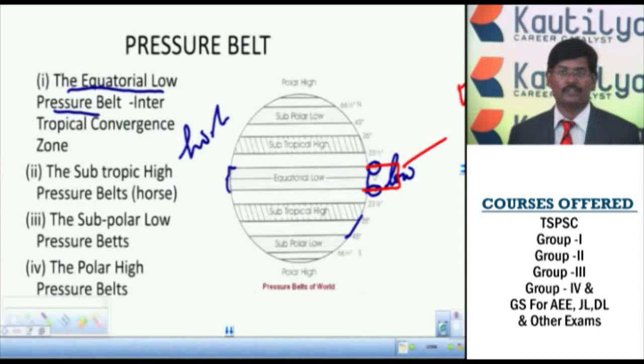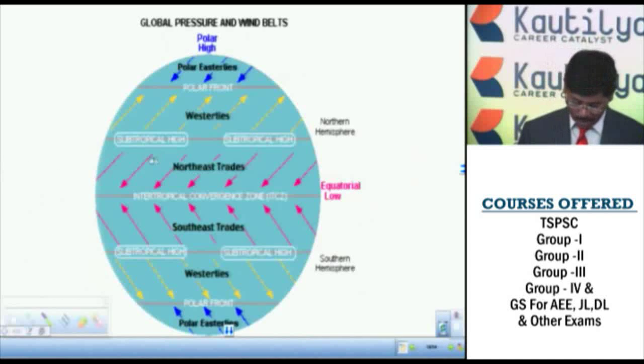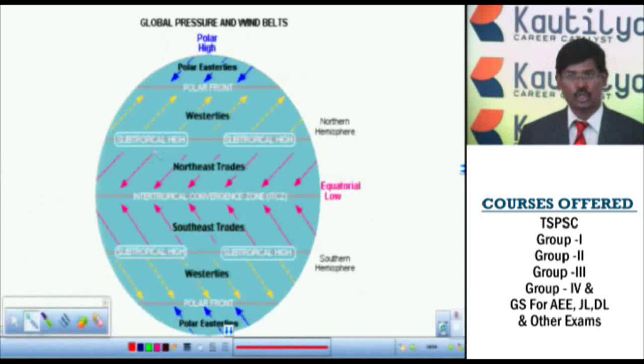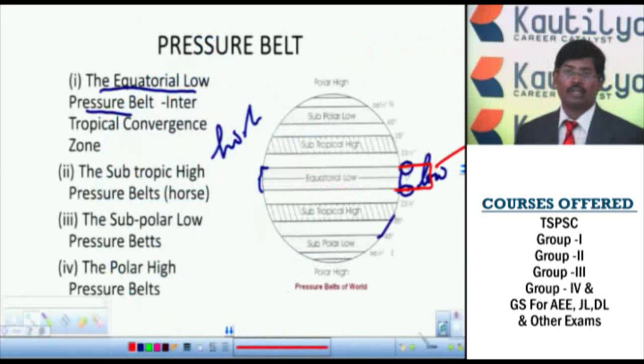Why is it called the intertropical convergent zone? When you observe this picture on the globe, winds move from a high pressure area to a low pressure area, and again from a high pressure area to a low pressure area. That's why this zone is called the intertropical convergent zone, because winds generally move from the high areas to the low areas. So this is about the first one.